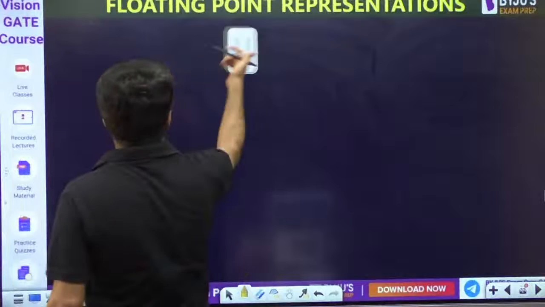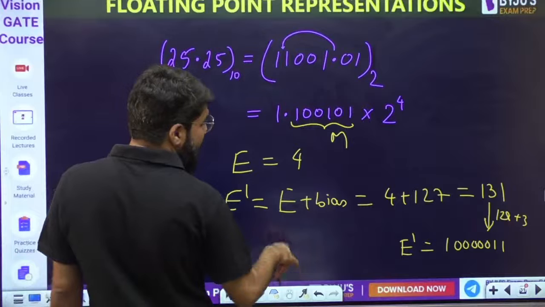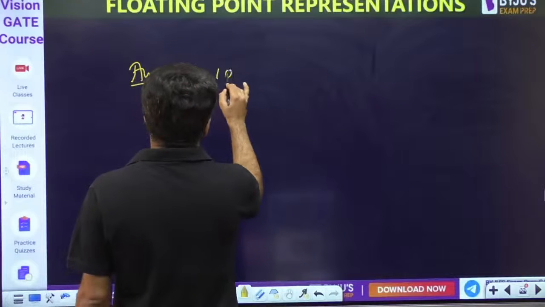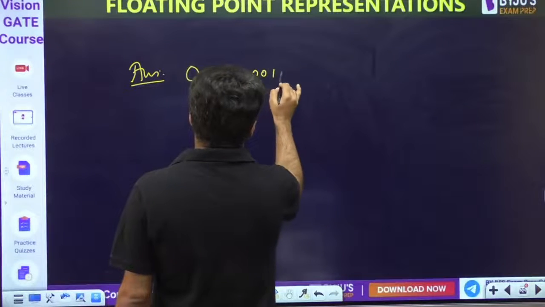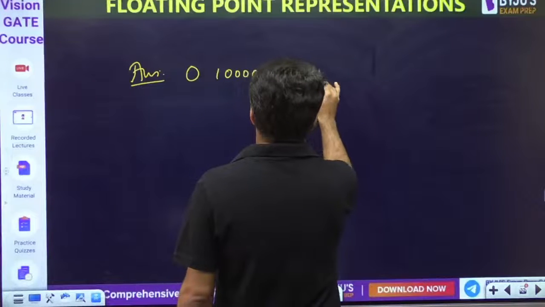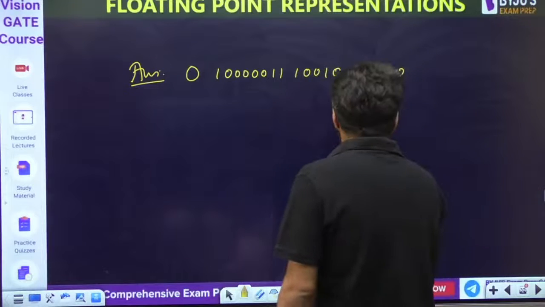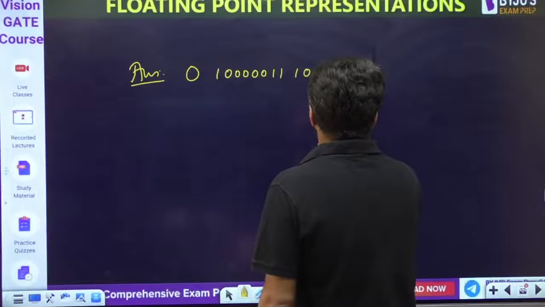So let me write down the answer directly. Answer: sign bit 0. Then copy the E dash, 10000011. And next comes the mantissa part 100101, followed by zeros. How many zeros will come?